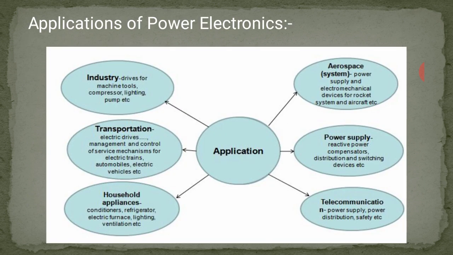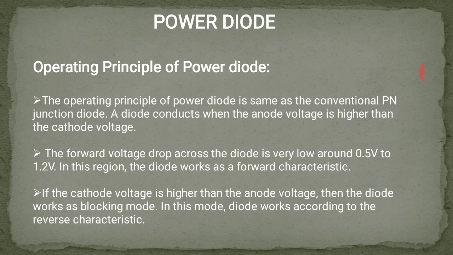Applications of power electronics: it plays main roles in industry, transportation, household appliances, aerospace, power supply and telecommunication. Topic is power diode. The main concept of the power diode is the same as the conventional PN junction diode. A diode conducts when anode voltage is higher than cathode voltage.